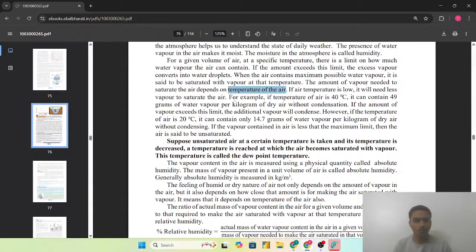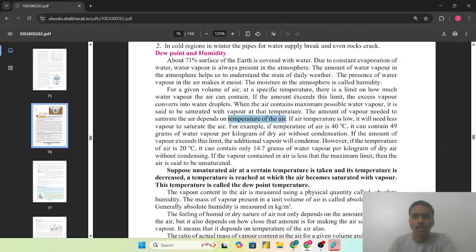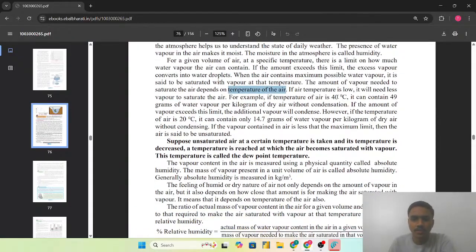If the amount of the water vapor exceeds this limit, the additional vapor will condense. However, if the temperature of the air is 20 degrees Celsius, it can only contain the 14.7 grams of the water vapor per kilogram of the dry air without condensing. If the vapor content in the air is less than the maximum limit, then air is said to be unsaturated. मतलब यहाँ पर परसेंटेज दिया है at what temperature the amount of the water vapor that the air can hold.